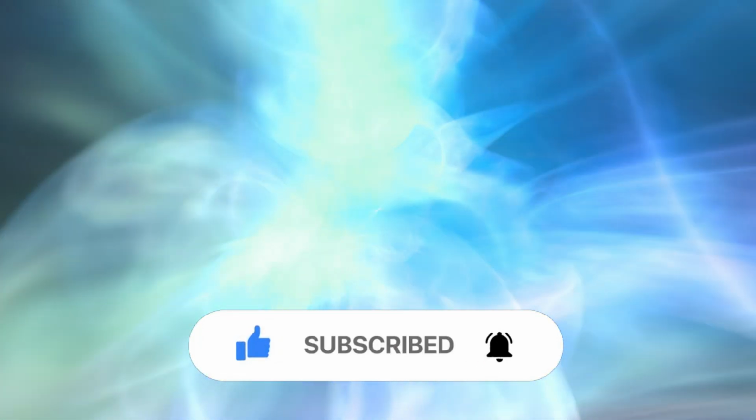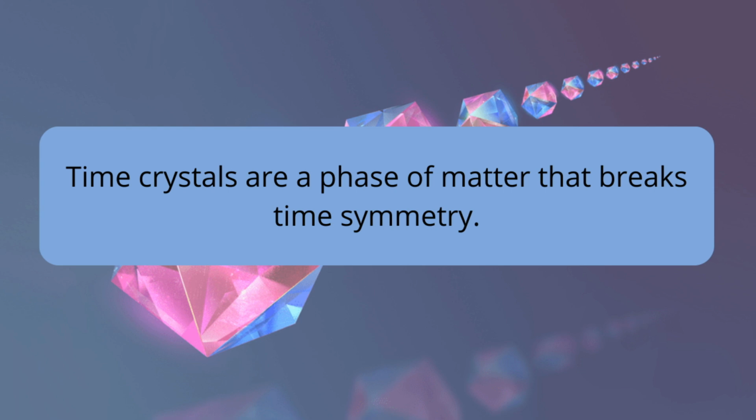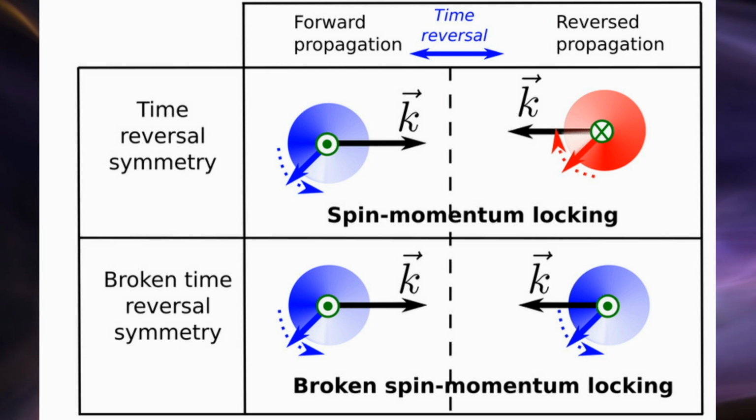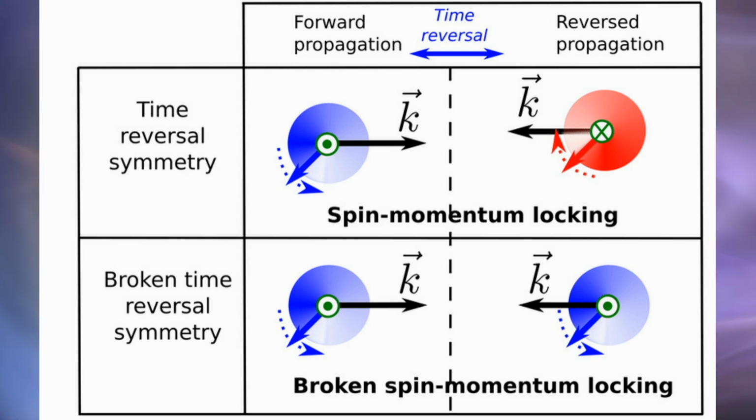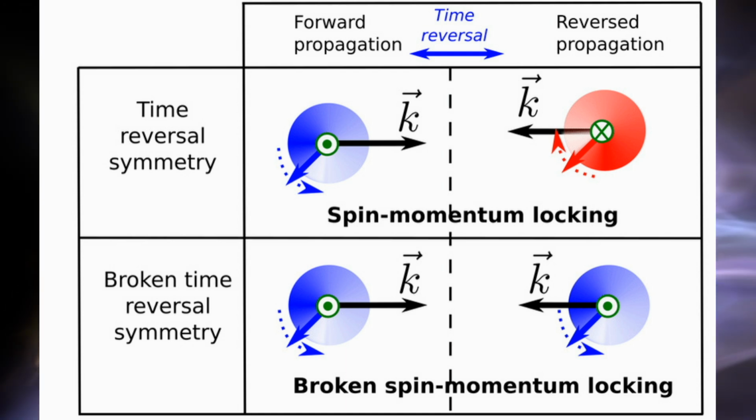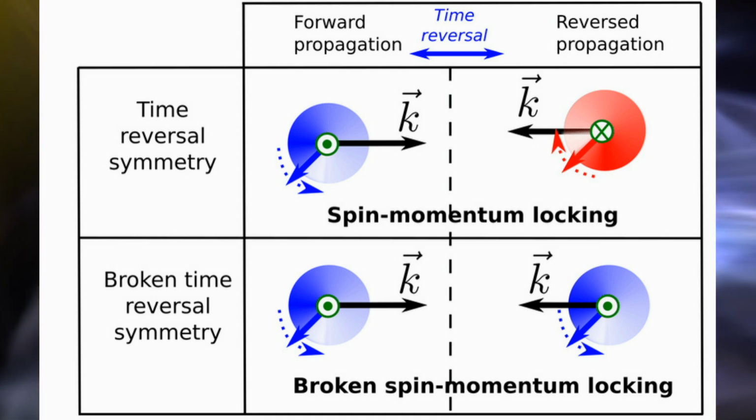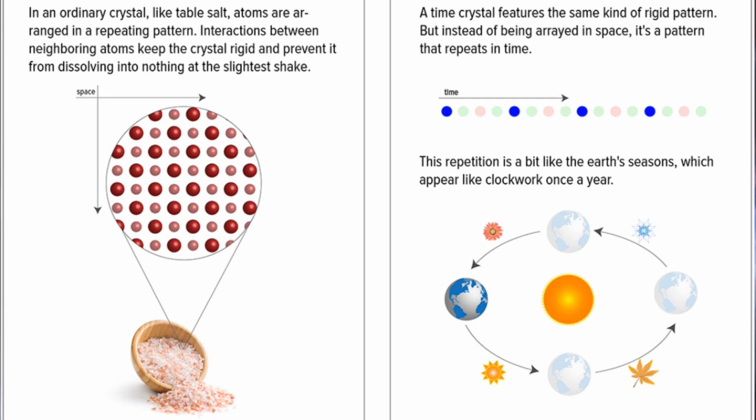And we'll keep going. Time crystals are a phase of matter that breaks time symmetry. In traditional physics, time symmetry implies that the laws governing a physical system remain the same whether time is moving forward or backward. The concept of time crystals, which exhibit periodic order in time, challenges traditional notions of temporal symmetry and has implications for quantum systems.